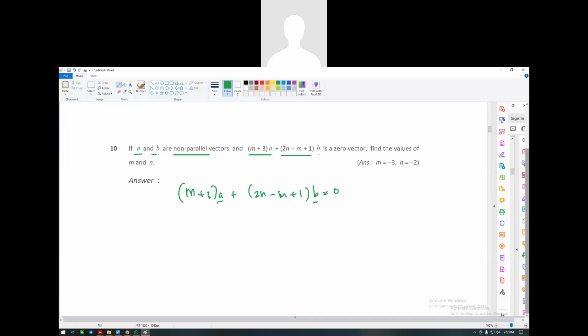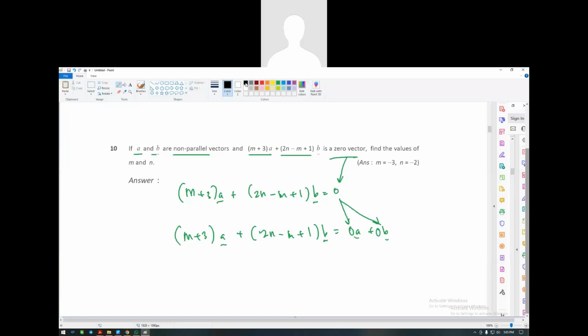So it means m plus 3 A plus 2n minus m plus 1 B is equals to 0A plus 0B. Fully, guys, can understand? This is the meaning of zero vector. If this is 0 for both, that means both coefficients are 0.